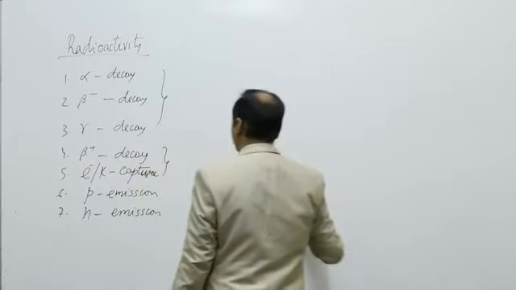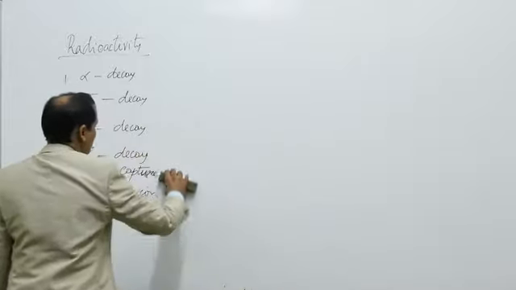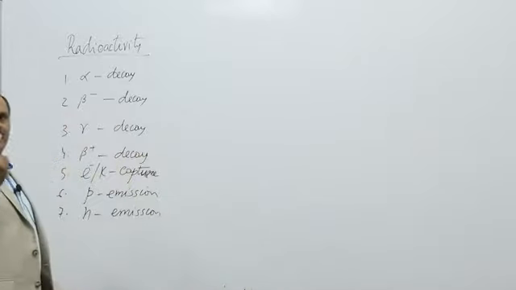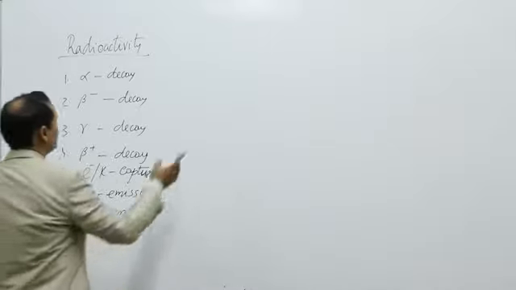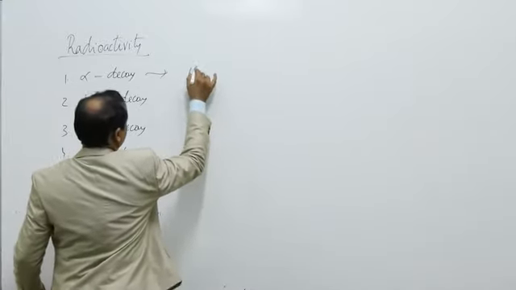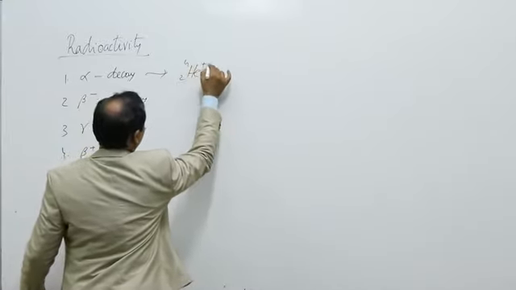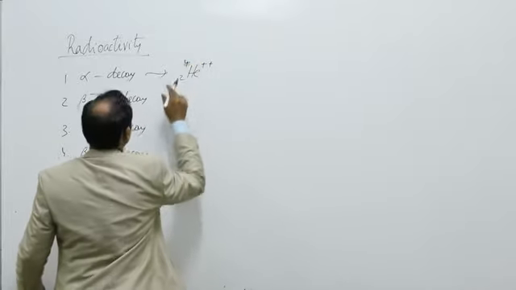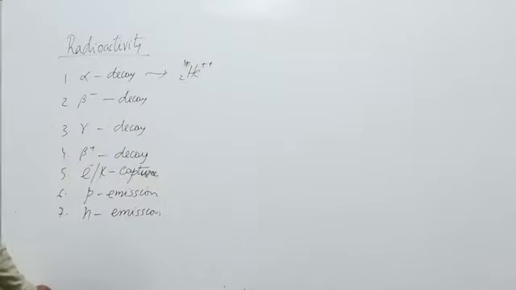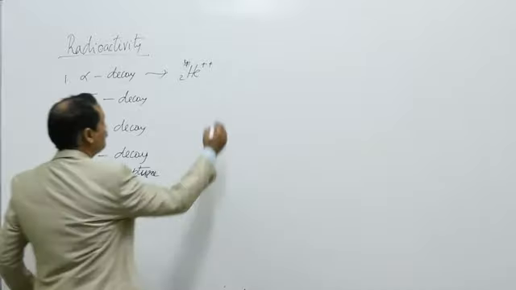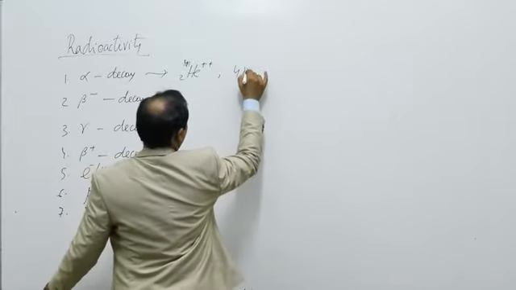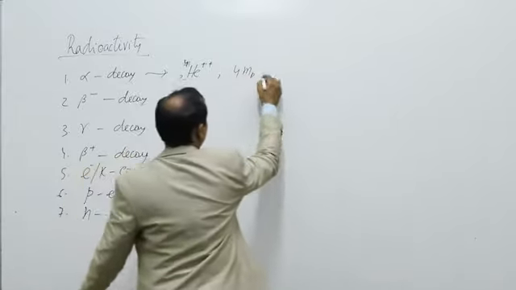In alpha decay, what happens? Unstable nucleus releases 2 protons and 2 neutrons together, that is in the form of helium nucleus. So it is He-4-2++. So alpha particle is nothing but helium nucleus. Its mass is approximately 4 times mass of proton.